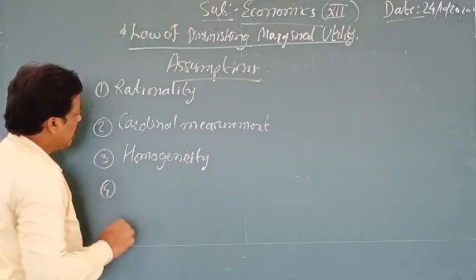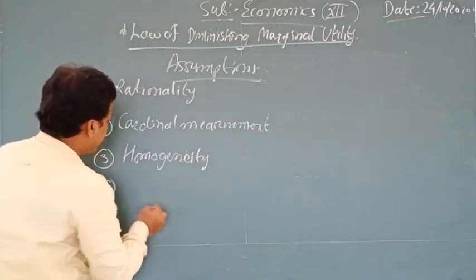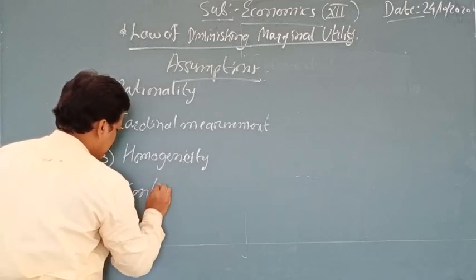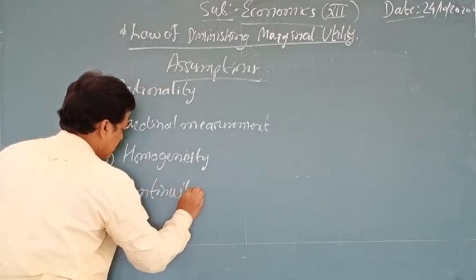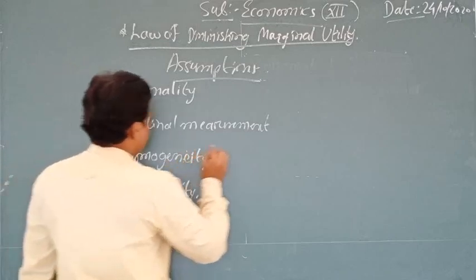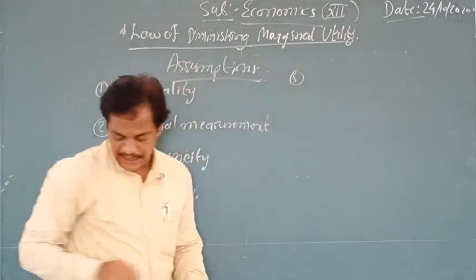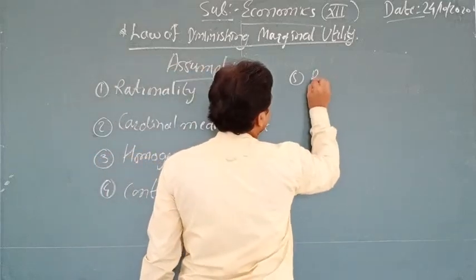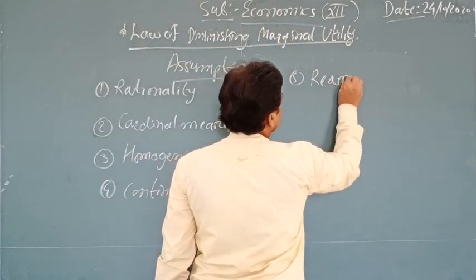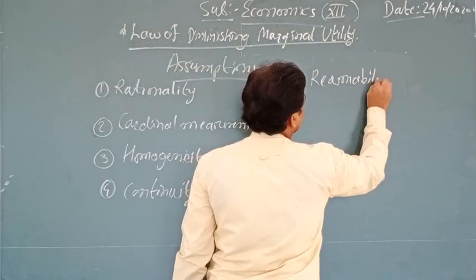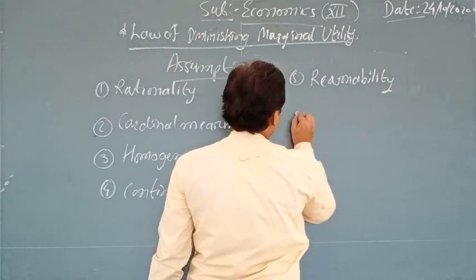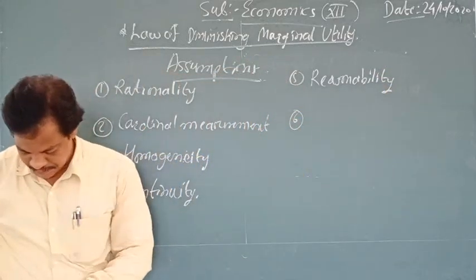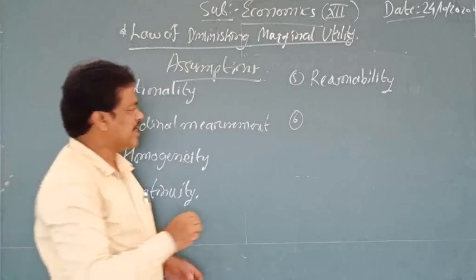Point number 4, continuity. Point number 5, reasonability. Point number 6, consistency.